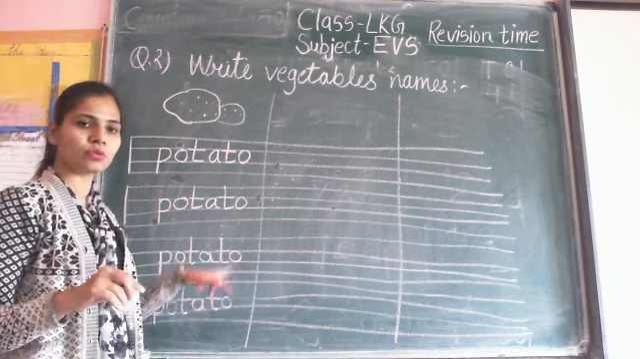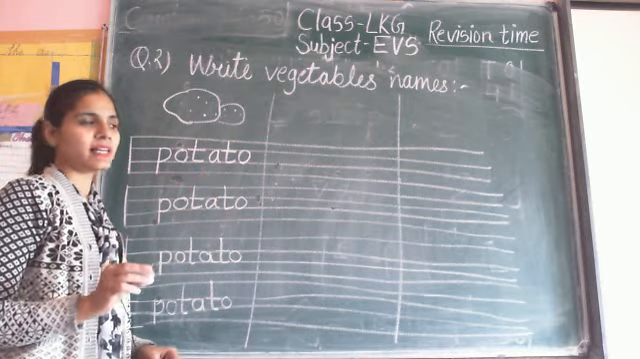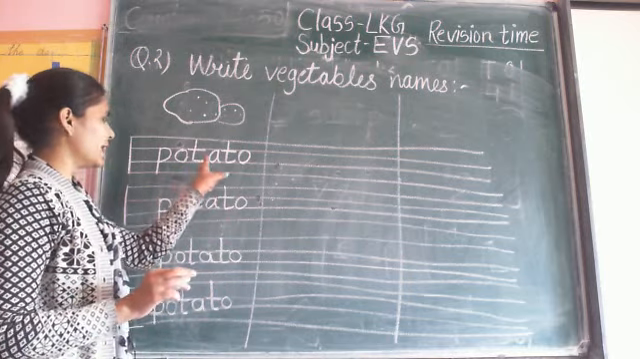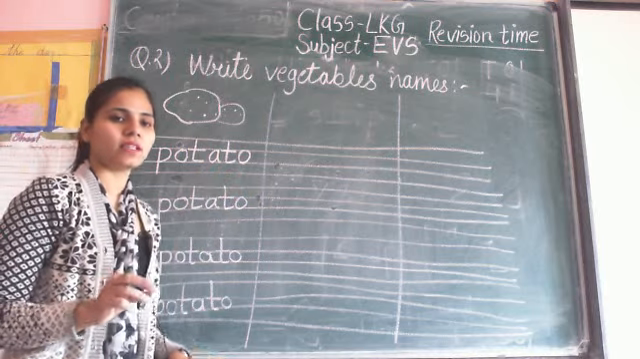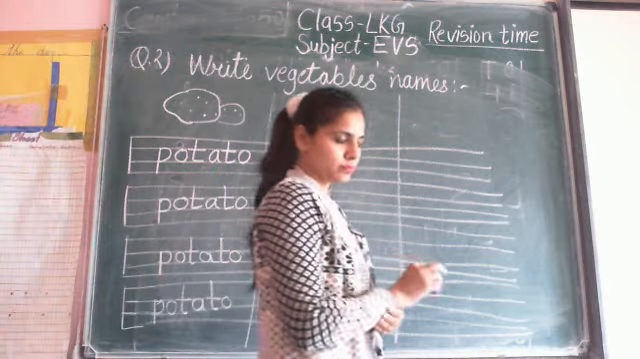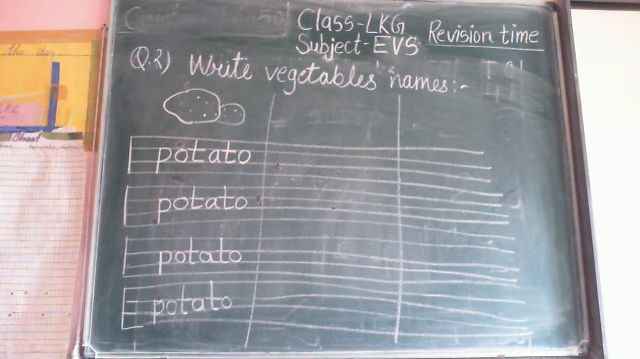But you have place, so you write 5 times spellings. So P-O-T-A-T-O. Write also and learn also the spelling of potato. Write fast.